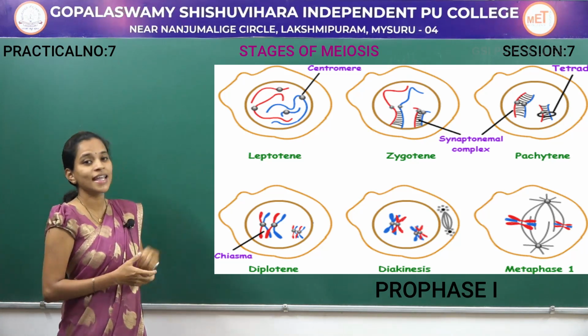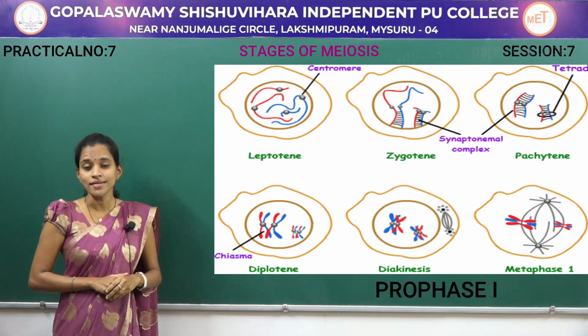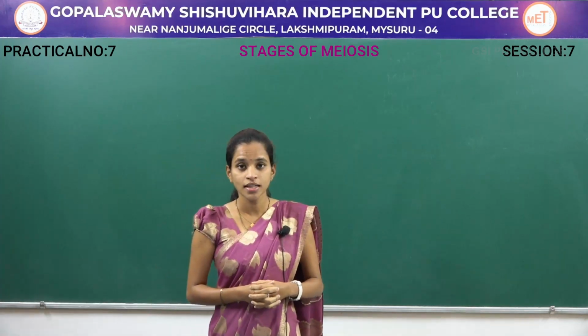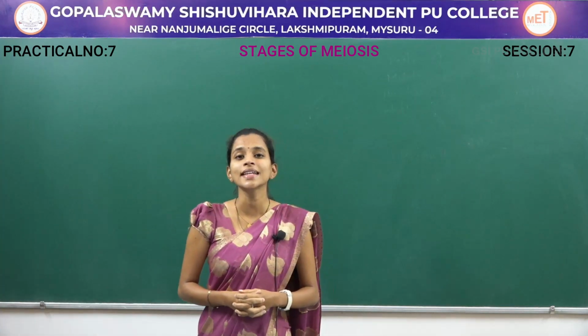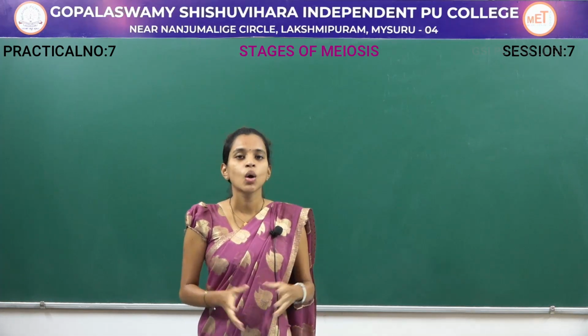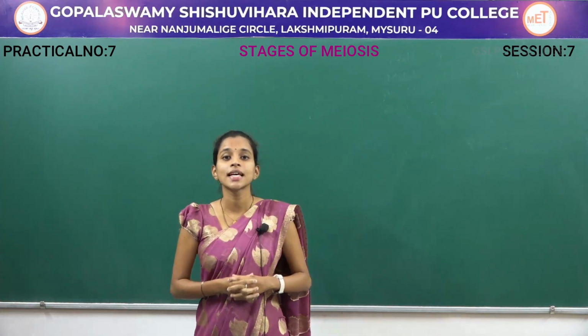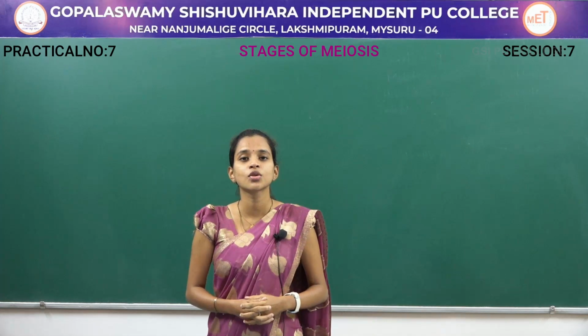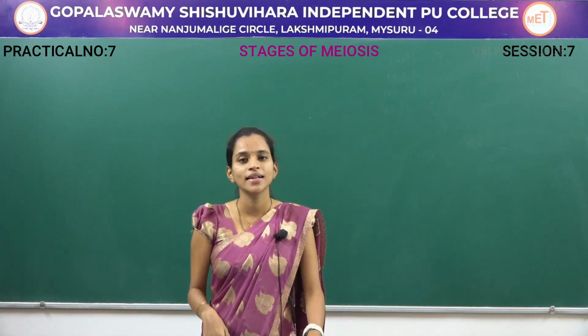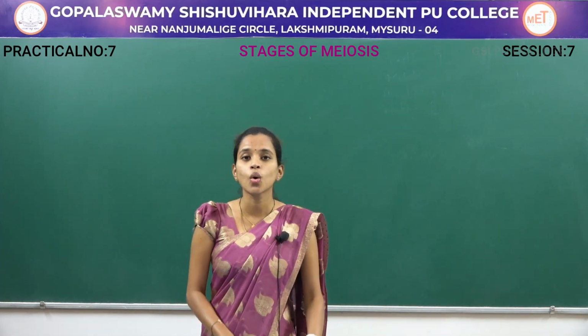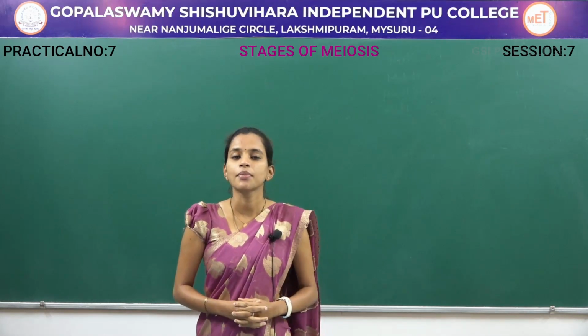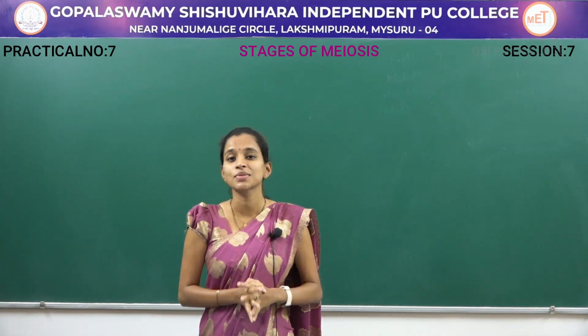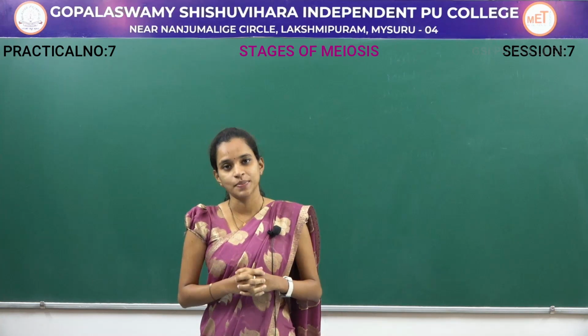This process takes place in prophase 1, that is leptotene, zygotene, pachytene, diplotene and diakinesis, where very important processes like pairing of homologous chromosomes, formation of bivalents or tetrads, crossing over, synaptonemal complex as well as chiasma and terminalization take place.